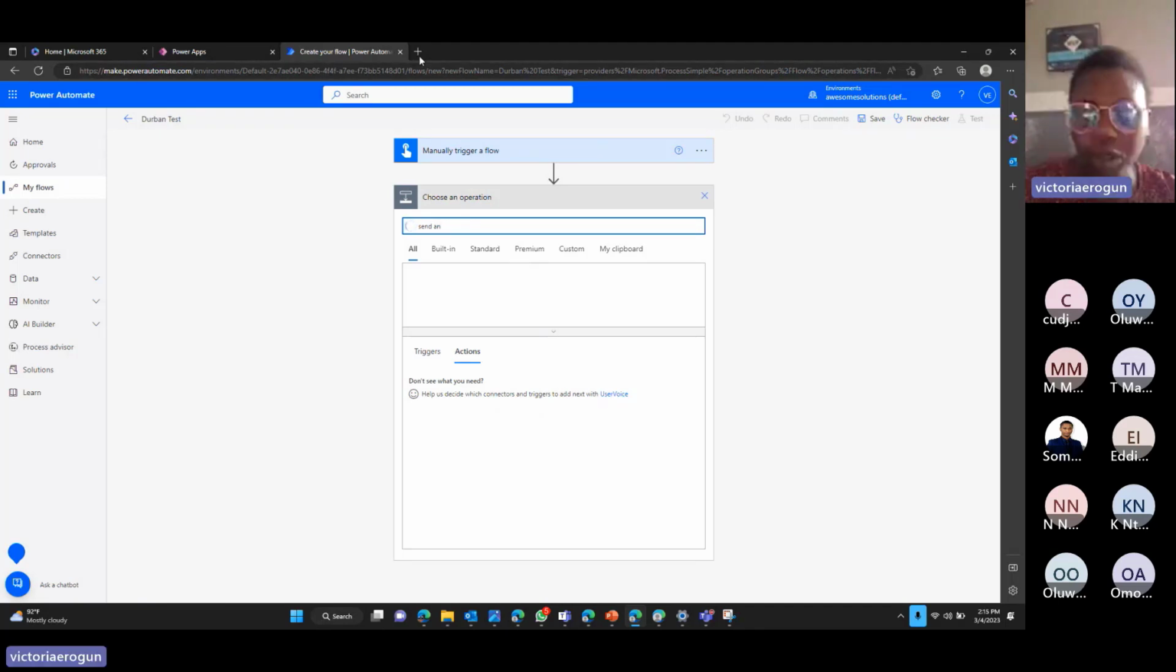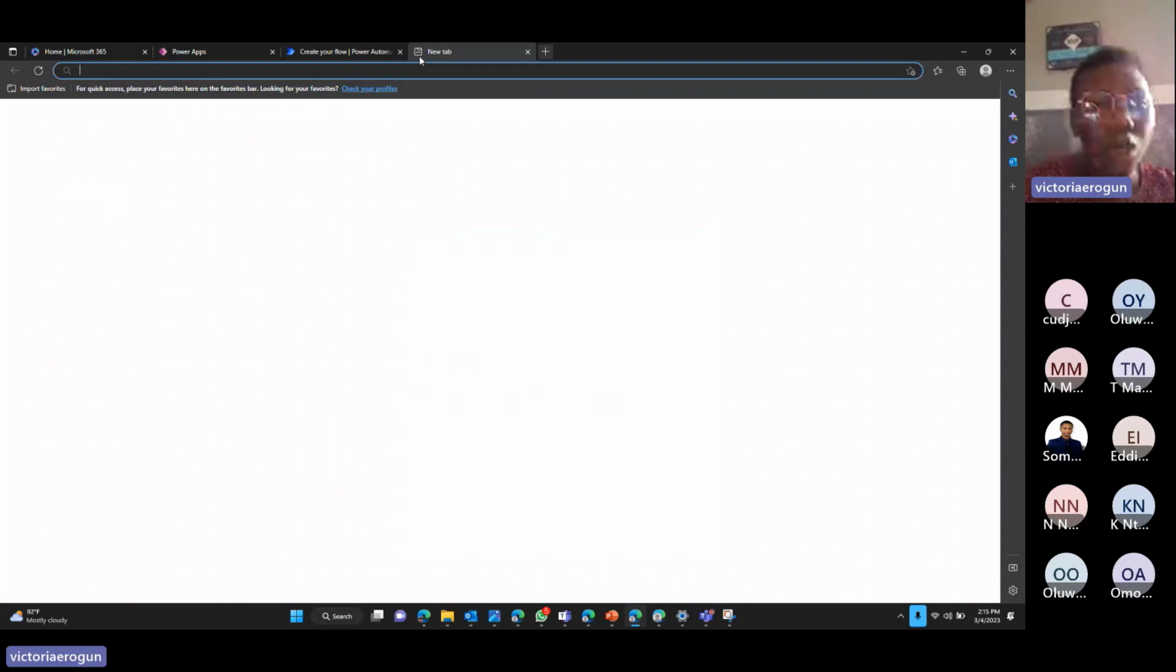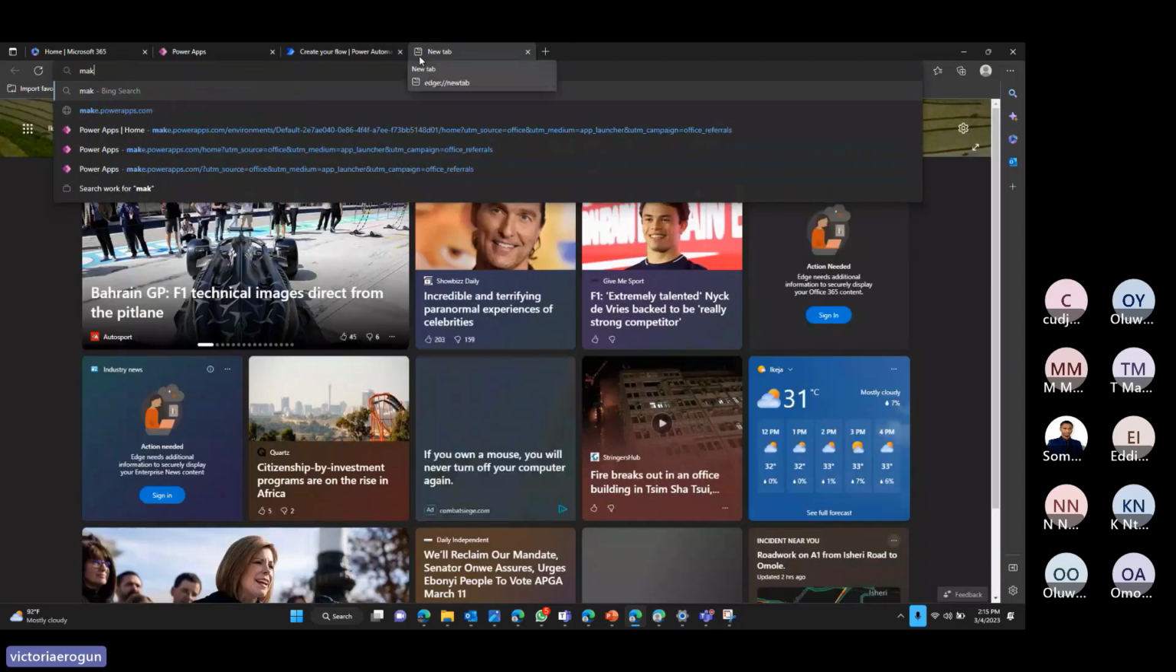So while we're waiting for that to load, one of the things you need when doing deep linking is the link to the application itself. So I'm going to go and get, because I've saved this application, now I can go and get the link to the application.